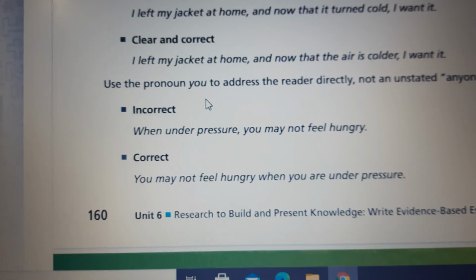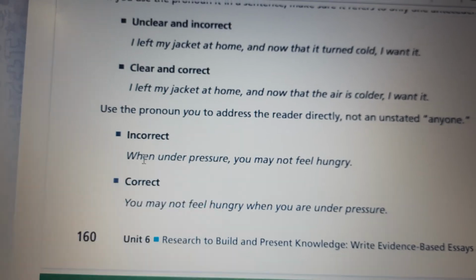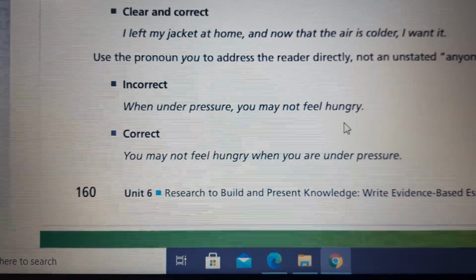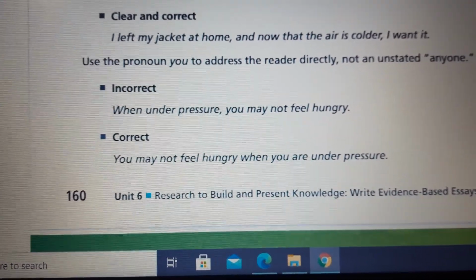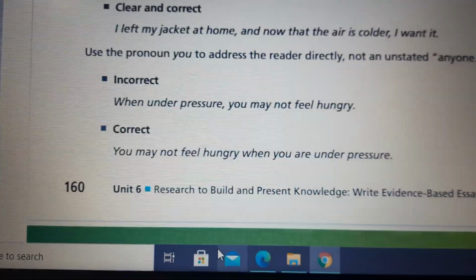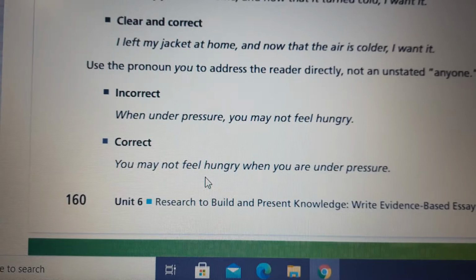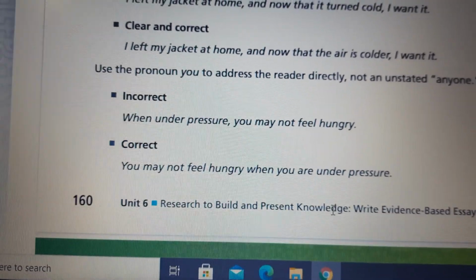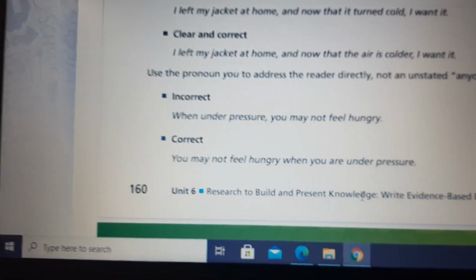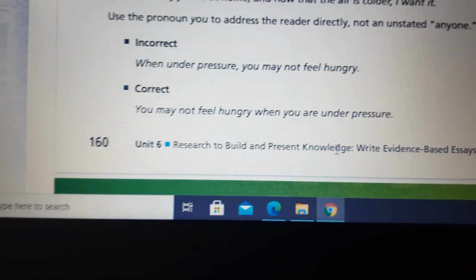Use the pronoun you to address the reader directly, not unstated anyone. Let's see what that means. When under pressure, you may not feel hungry. Again, use the pronoun you to address the reader directly, just like you're talking to the reader. You may not feel hungry when you are under pressure. Just address the reader directly. You're talking to the readers, then you should address them directly.